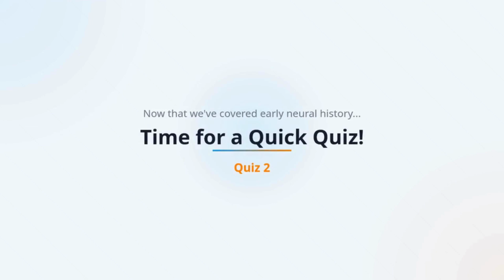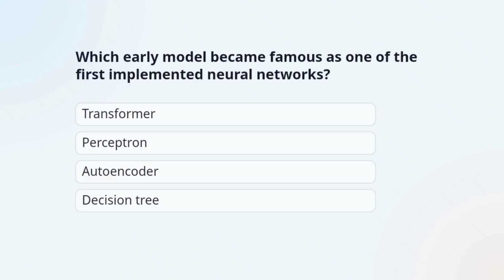Now that we've covered early neural history, let's test what we've learned so far. Here's quiz number 2. See if you can get it right. Question 1. Which early model became famous as one of the first implemented neural networks?